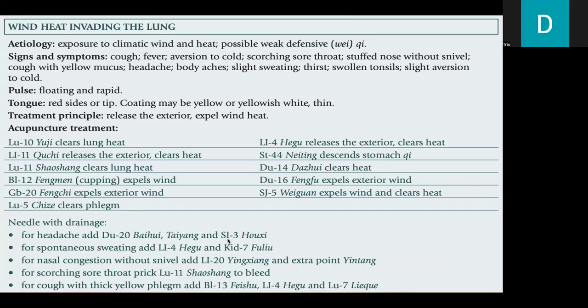The treatment principle is to release the exterior and expel wind heat.